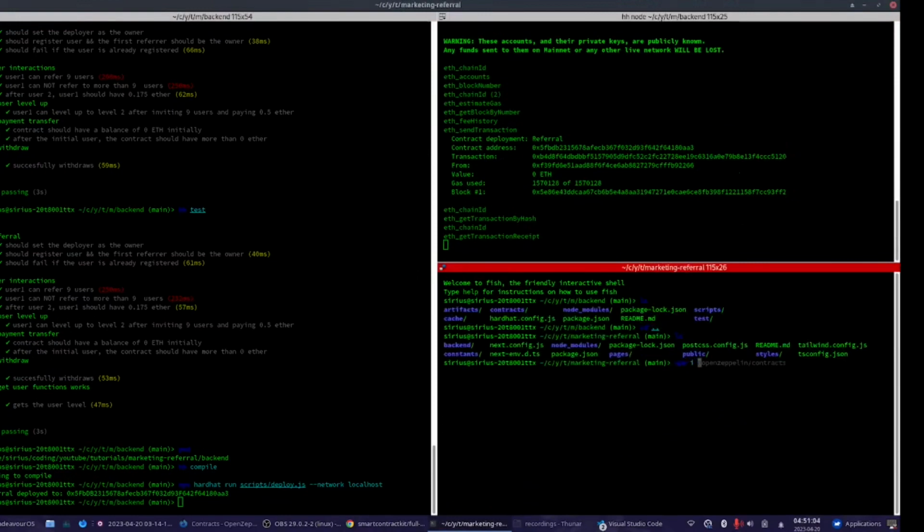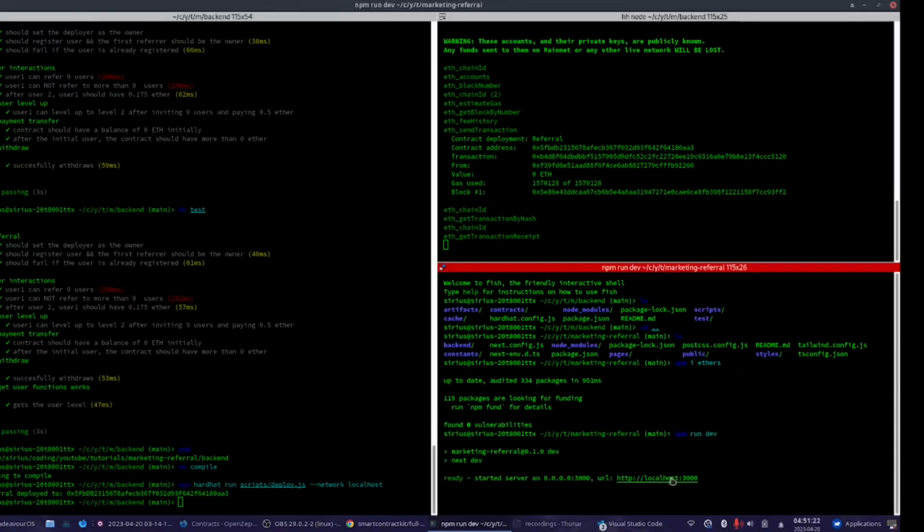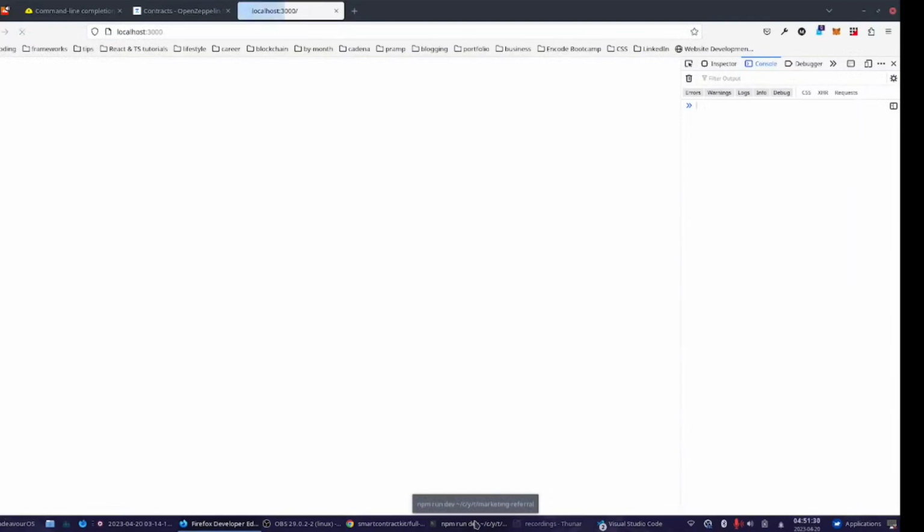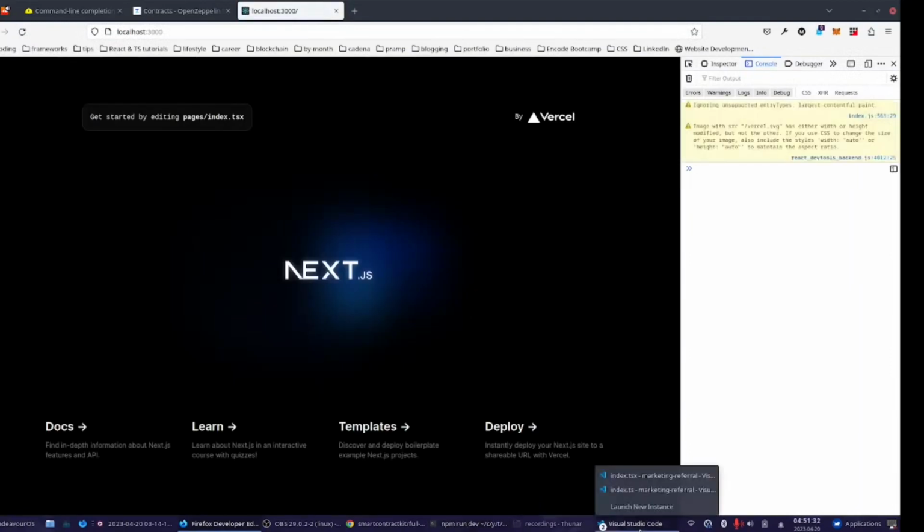First, we will need to install Ethersjs library, not in the backend but in the NextJS application. I've installed it, I guess. Let me go again. npm run dev. Let's see if everything is working fine. We are waiting, and yes, it's working.